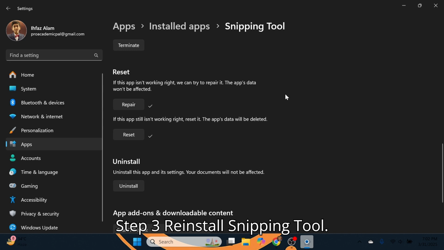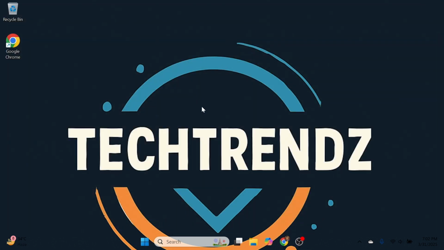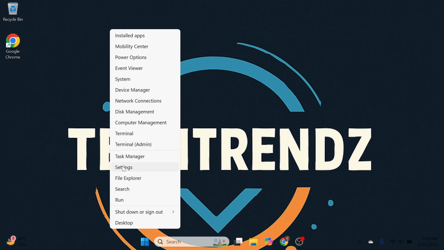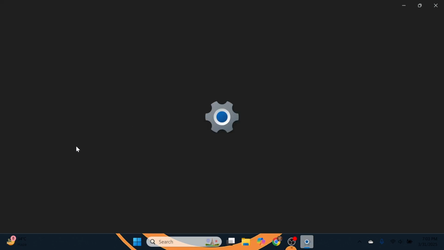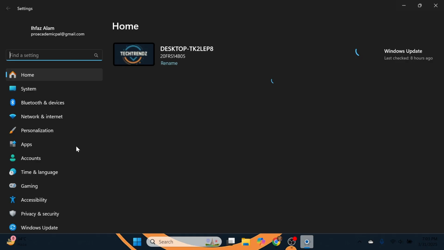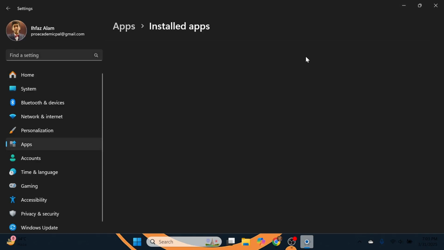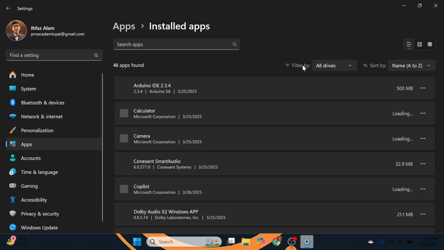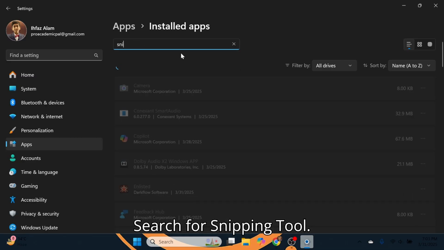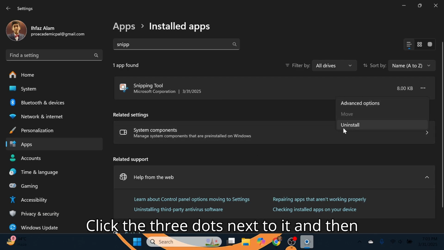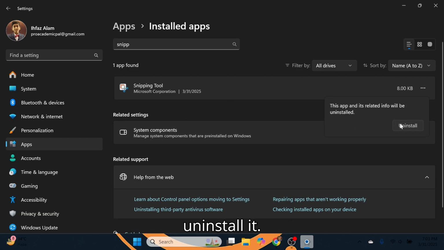Step 3. Reinstall Snipping Tool. If it's still not working, uninstall it. Go to Settings. Apps and then Installed Apps. Search for Snipping Tool. Click the three dots next to it and then uninstall it.